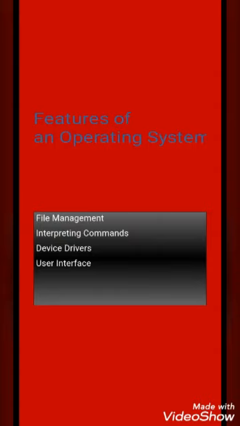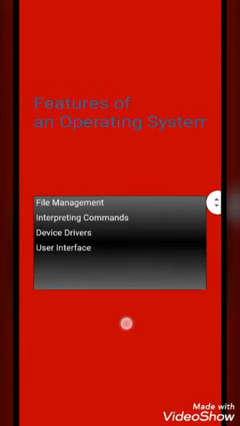So the main features of an operating system are file management, interpreting commands, device drivers, and user interfaces. Okay, so file management. You know what a file is. In a computer, sometimes we input different types of data. Sometimes it can be text, alphanumeric characters, or numbers. Sometimes it may be audio, video, or images. So different types of files are available in a computer.